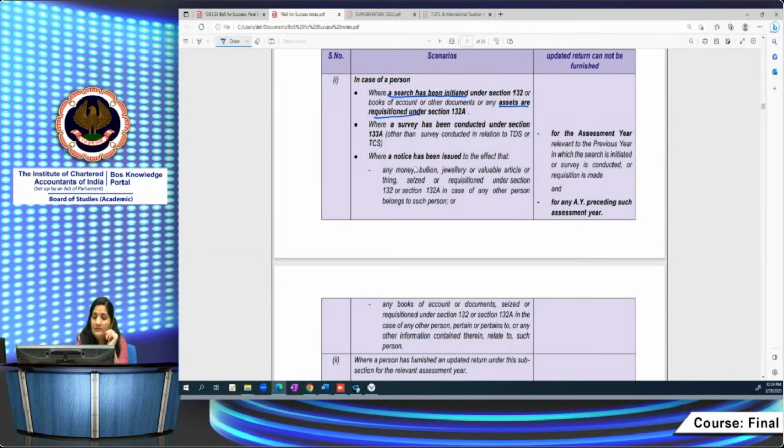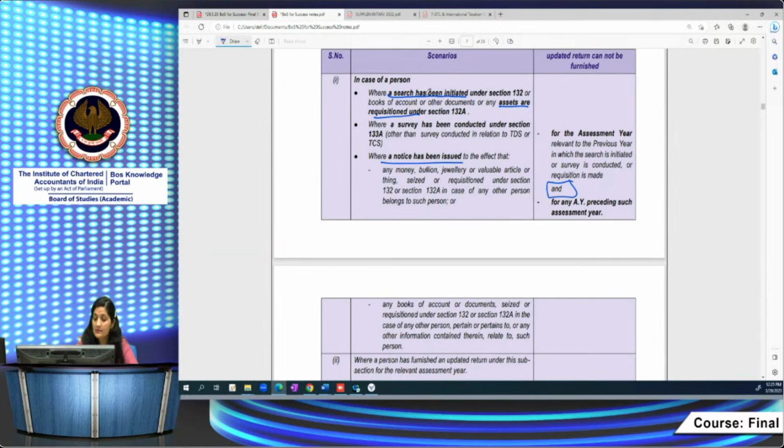Or where a notice has been issued regarding it, then for that assessment year in which the search is conducted, or your books of accounts or other assets are requisitioned, you are not eligible. Plus, for any assessment year preceding such assessment year also, that person will not be eligible to furnish an updated return, right? In that case.